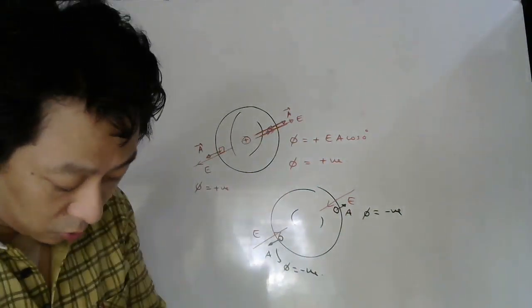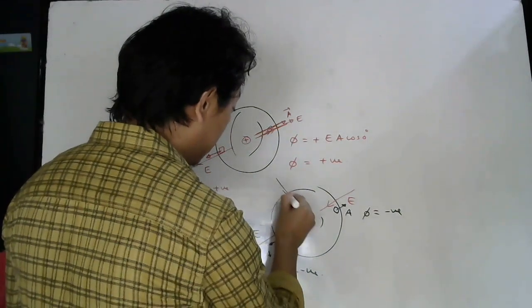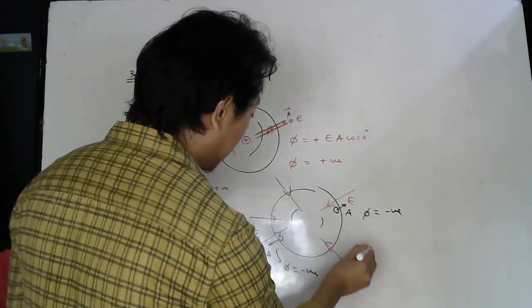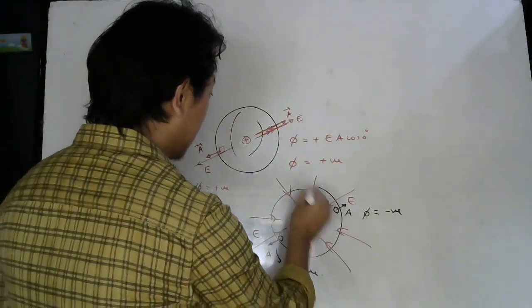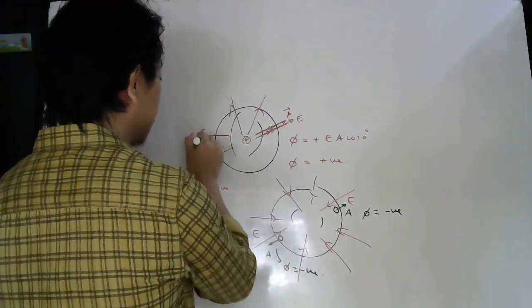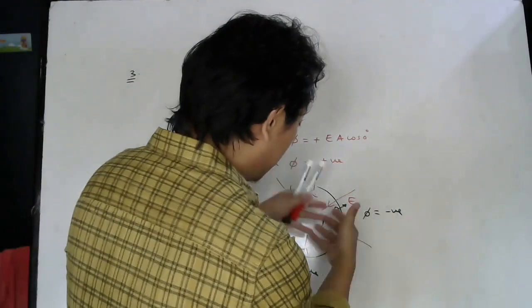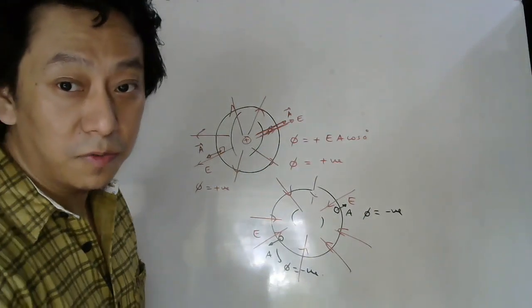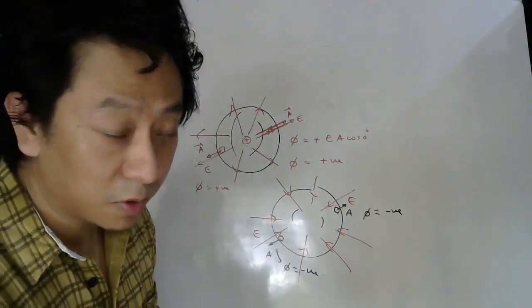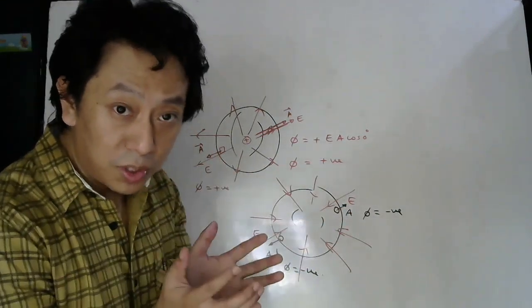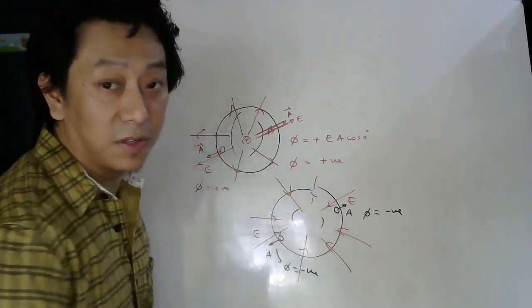So when lines of electric field go into the closed surface, your flux will come negative, as I have explained here, because area vector for a closed surface is always drawn outward.